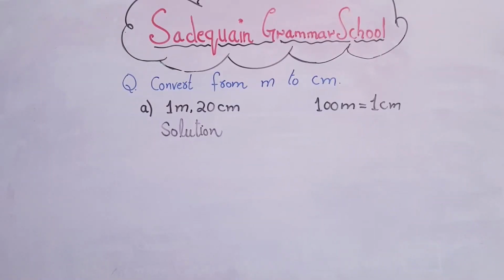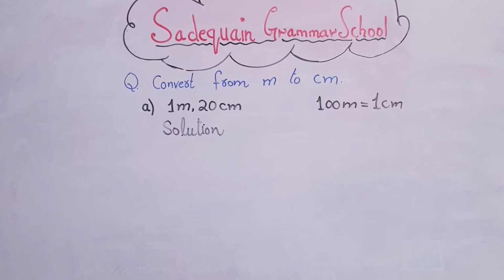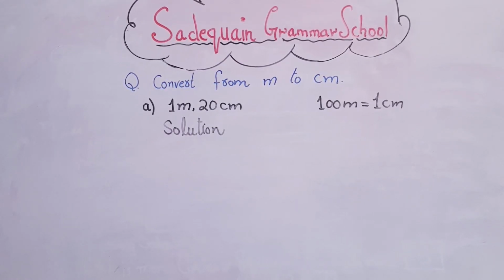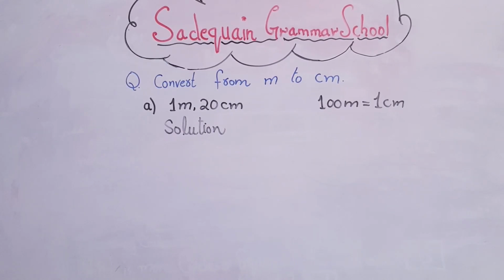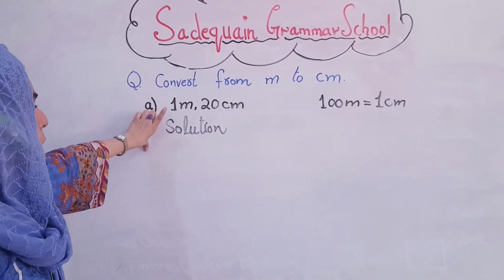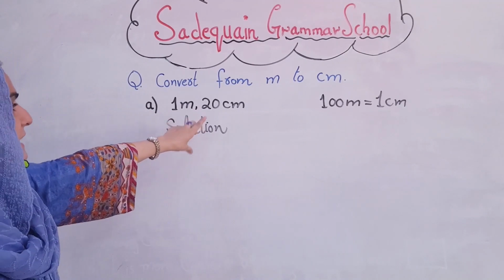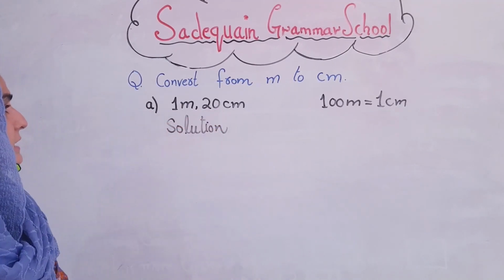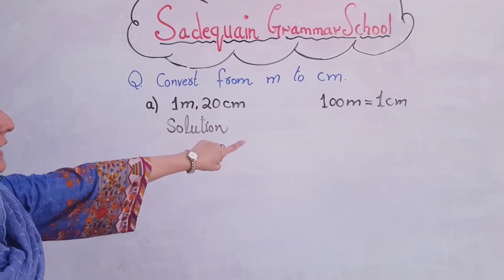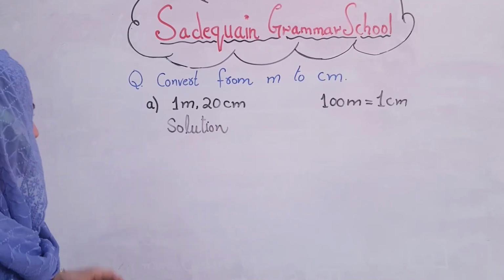So students, now we discuss conversion. Convert from m to cm. How do we convert meter to centimeter? Let's discuss the question. The question is 1 m 20 cm. 1 m means 1 meter, 20 cm means centimeter. As you know, 1 m is equal to 100 cm.